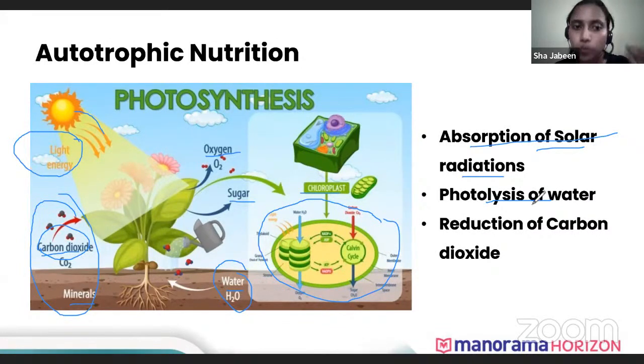By the photolysis of water only, oxygen is produced. So you have to keep it in mind. This question is always asked: how is oxygen produced during photosynthesis? It's very easy, because of the photolysis of water. Is it clear how oxygen is produced? First event we have seen is absorption of solar radiation. Second, photolysis of water has taken place, that is, the water has been broken into hydrogen and oxygen.